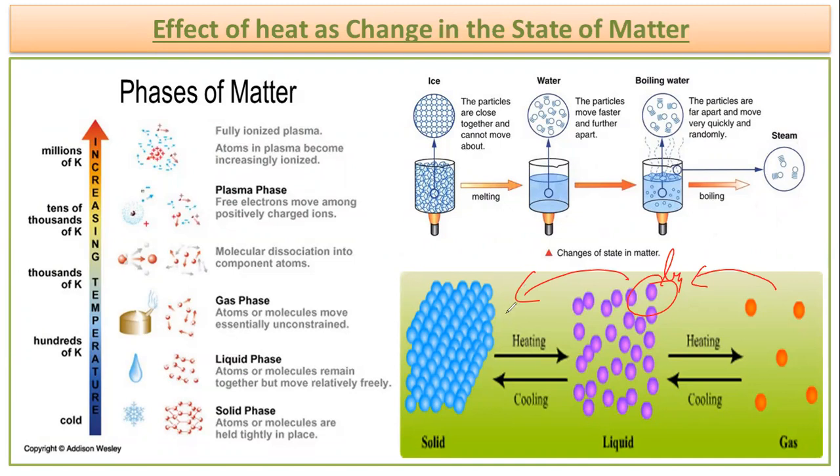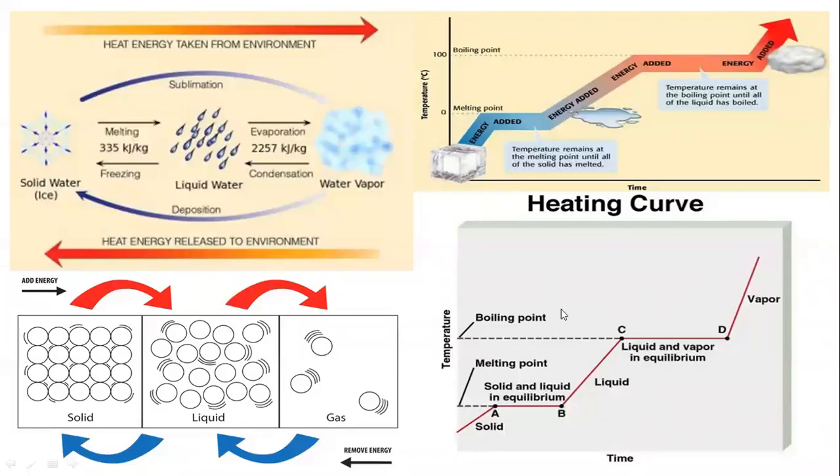If you decrease the heat, intermolecular attraction force will increase. If intermolecular attraction force increases, then the movement of the particles will decrease. And if the movement of the particles decreases, then we will observe the conversion in the state from gas to liquid and liquid to solid.